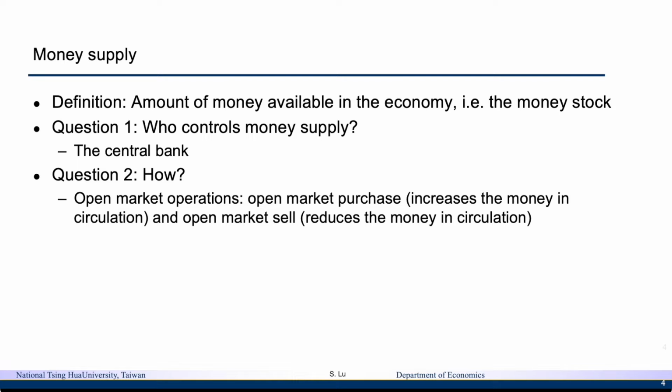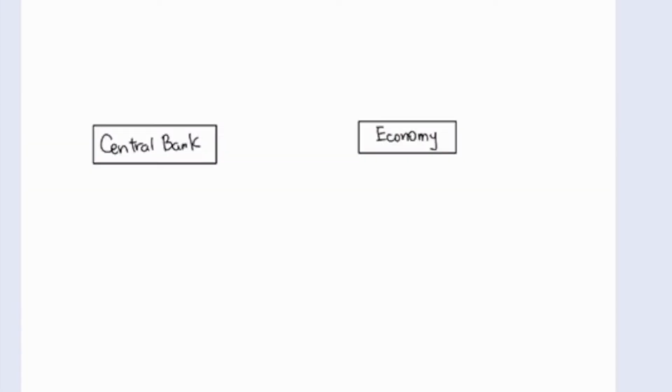And now we want to move on to look at how the open market operation can change the quantity of money supply. So why will the open market operations be able to change the quantity of money circulated in the economy? Let's take a look at this graph. On the left hand side we have the central bank. On the right hand side we have the economy.